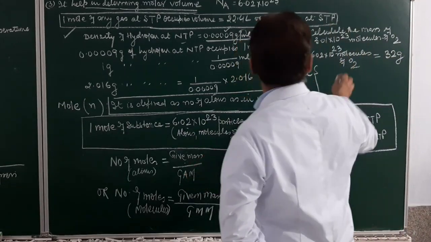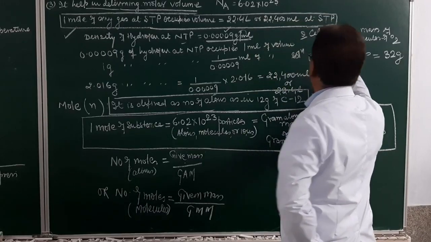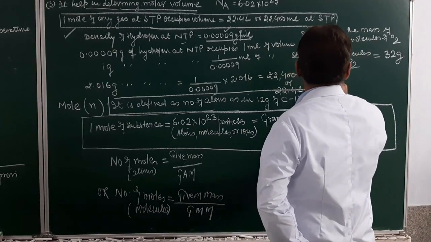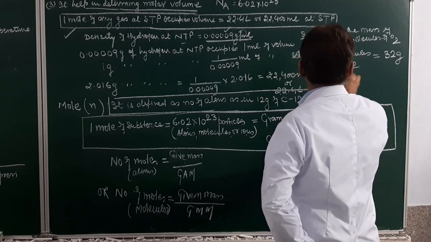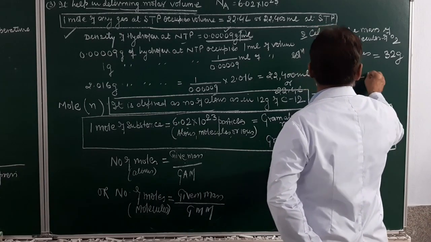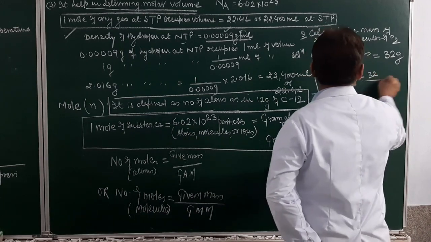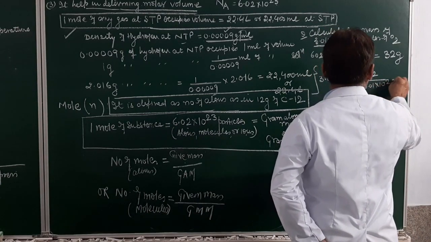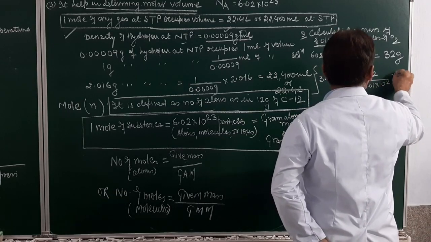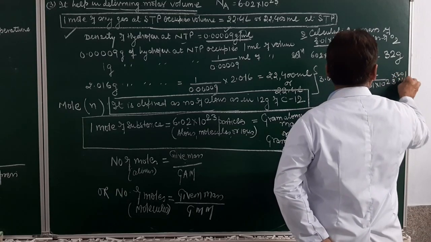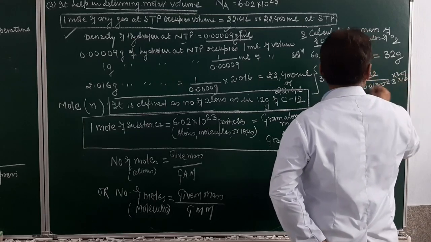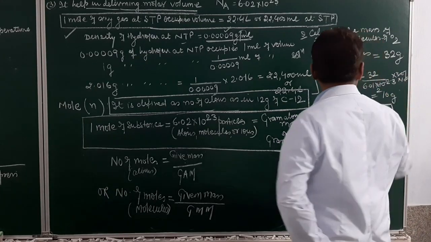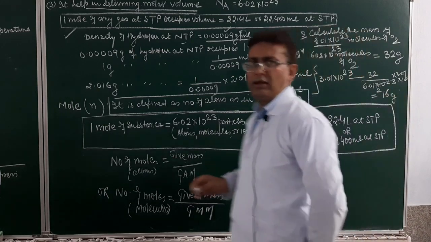How many molecules are given in the question? 3.01 into 10 raised to power 23. So how will we calculate? By unitary method, 3.01 into 10 raised to power 23 molecules will have what? This will be 32 divided by 6.02 into 10 raised to power 23 multiplied by 3.01 into 10 raised to power 23. If we cancel it, it will come out to be equal to 16 gram. Is it clear or not?